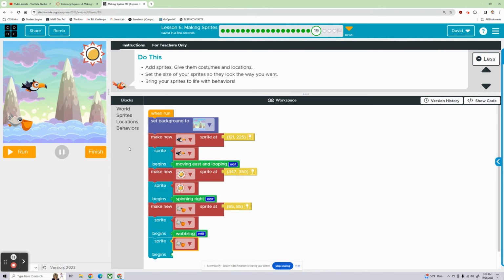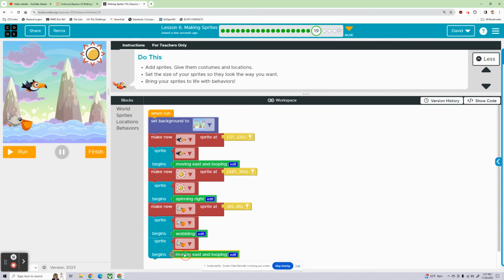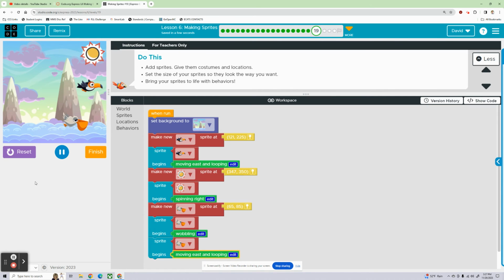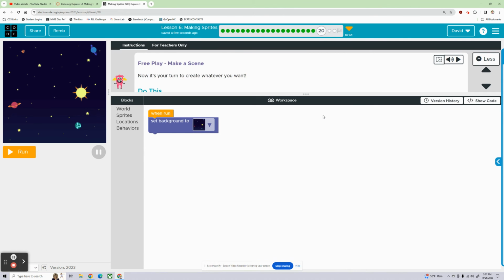So this guy moving east and looping. Run. There you go. He's wobbling because he's carrying a very heavy load in that elastic beak of his that he's got. Big scoop of fish.